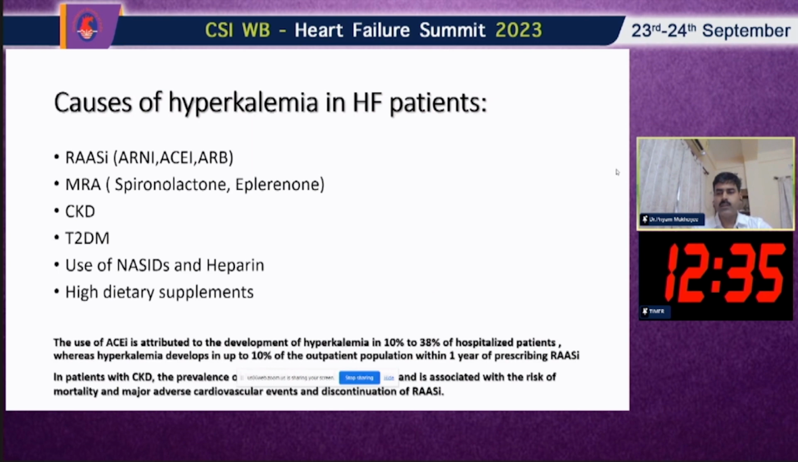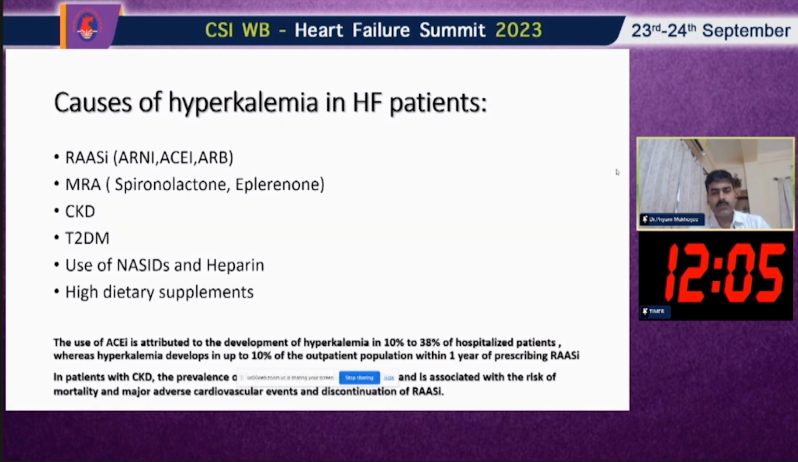So, what are the causes of hyperkalemia? Yes, treatment with ARNI, ACE inhibitor or ARB, MRA, and particularly the CKD subgroup. The previous speaker has highlighted many aspects regarding CKD patients. Diabetes is more common, particularly patients with diabetes and CKD. They are more prone to hyperkalemia, along with concomitant medicine use like NSAIDs.